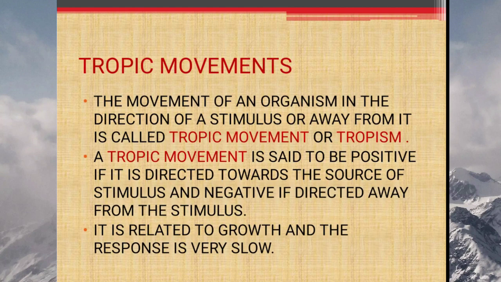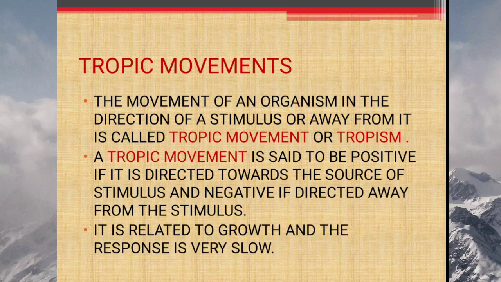Now moving to tropic movements. Movement of an organism in the direction of a stimulus or away from it is called tropic movement or tropism. A tropic movement is said to be positive if it is directed towards the source of stimulus and negative if directed away from the stimulus. It is related to growth and the response is very slow.